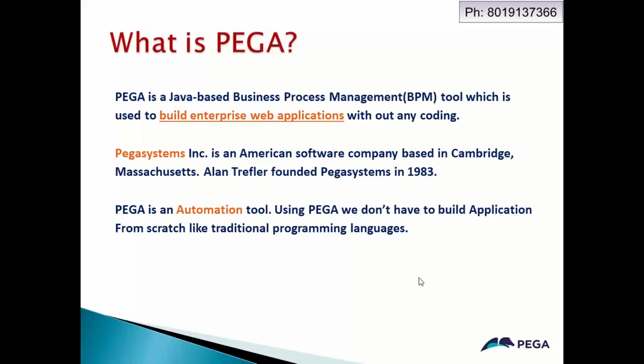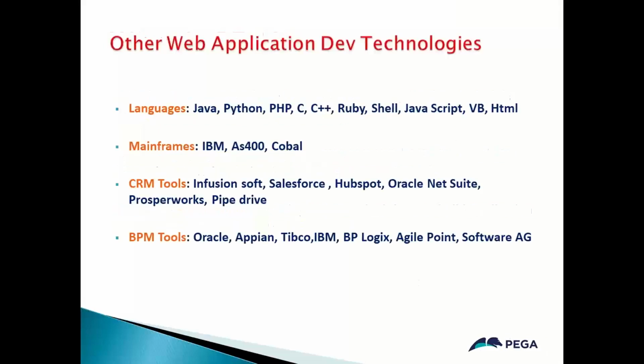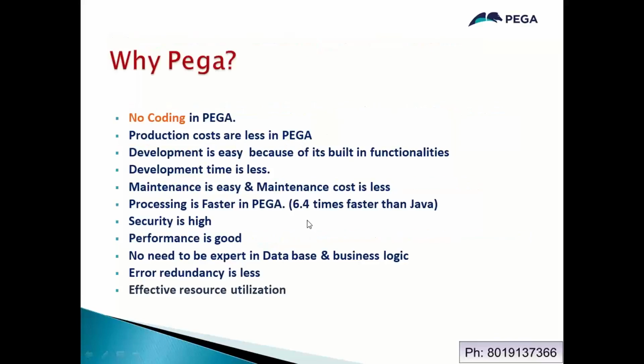So it's a complete automation development platform. In every technology the development process and design process may be different, and the environment may be different. If you compare all these with Pega PRPC, the first thing is coding. Without coding, we can manage the complete development. Earlier we needed to define some coding, before version 7, but after version 7, we can complete almost any application development without writing any code.